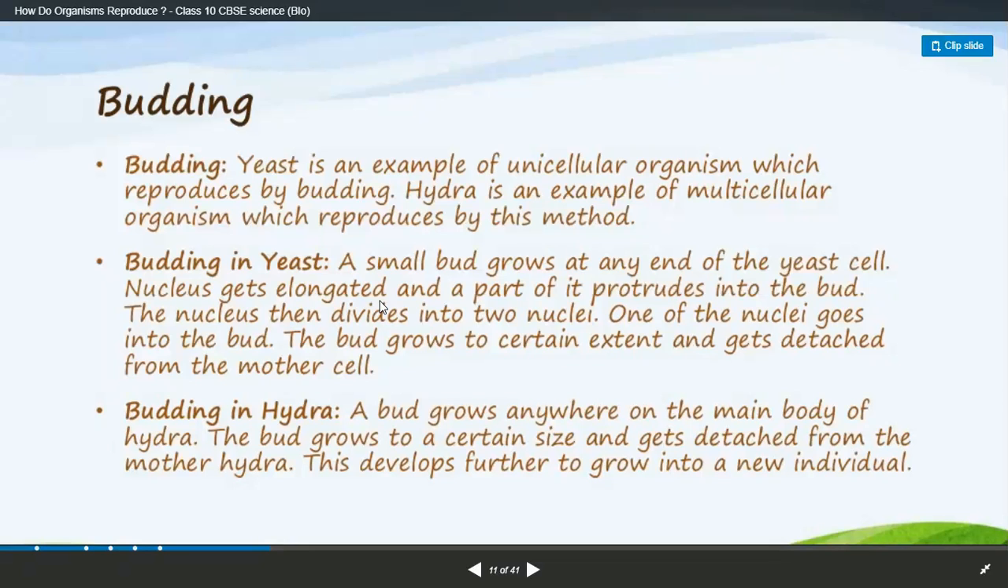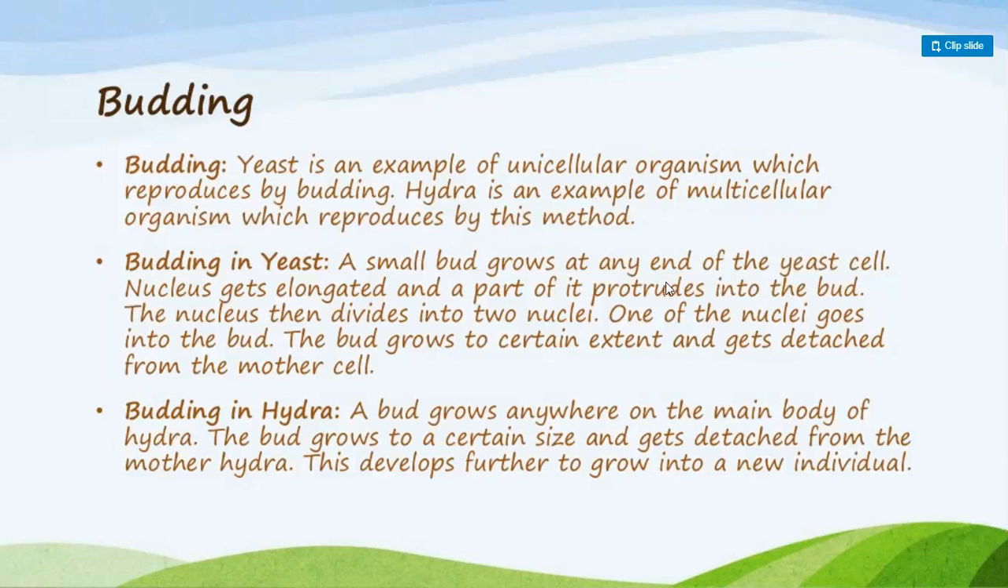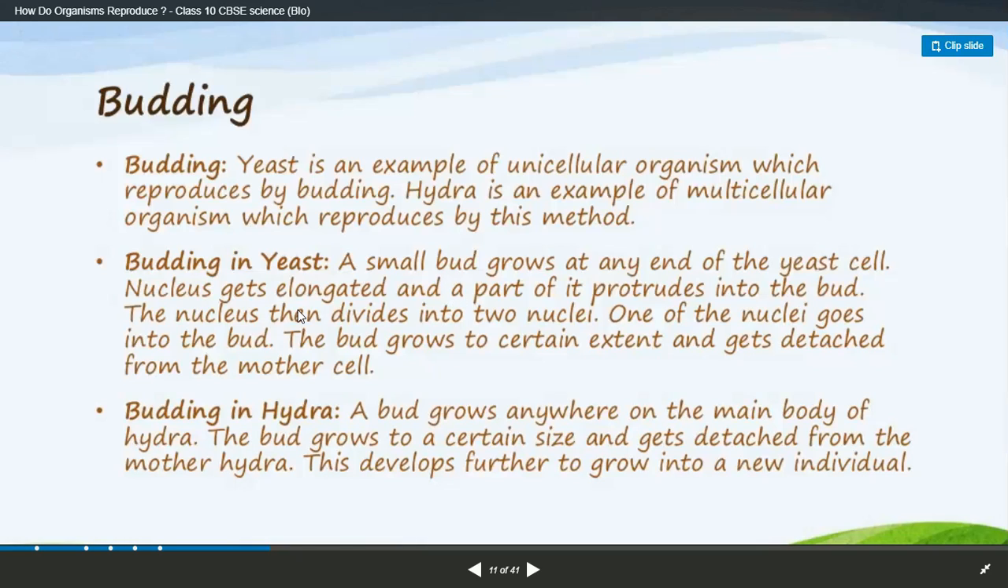This is the common method of budding in yeast. Small buds, like you can see even in a potato. If you keep that bud in the soil, it grows into a plant. Budding in yeast also follows the same process of growing small buds on the surface, and the nucleus gets elongated and goes and stores into the protrusion of the bud.